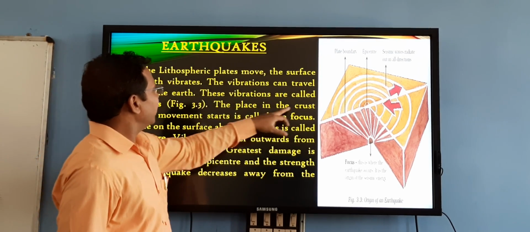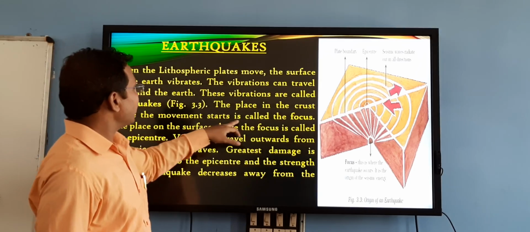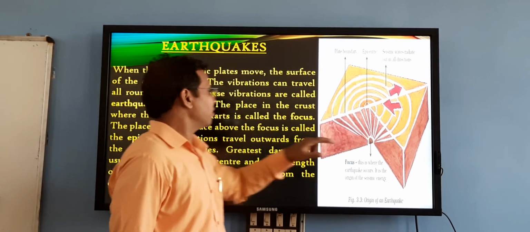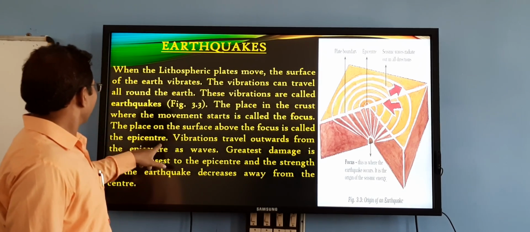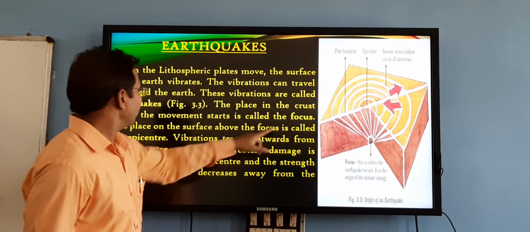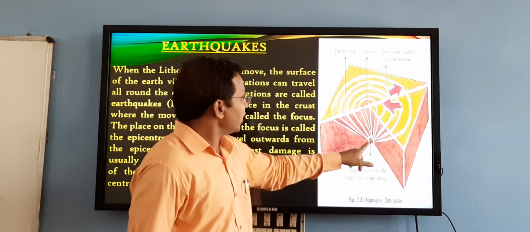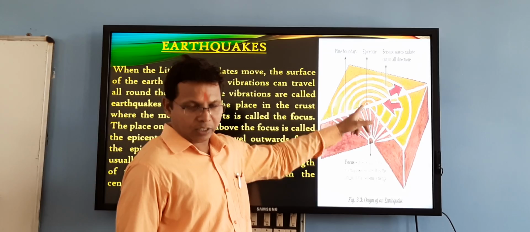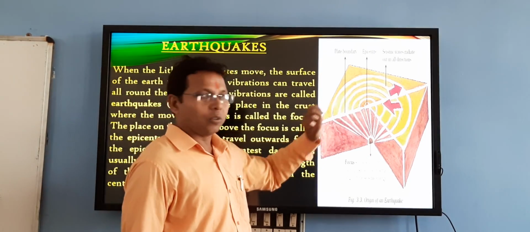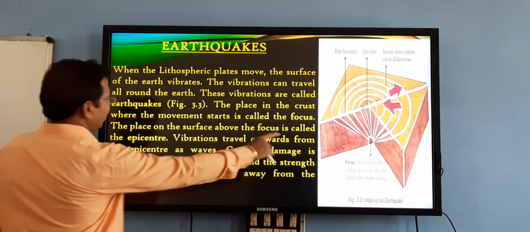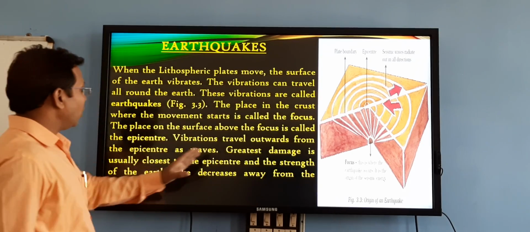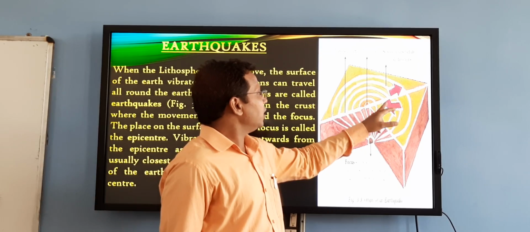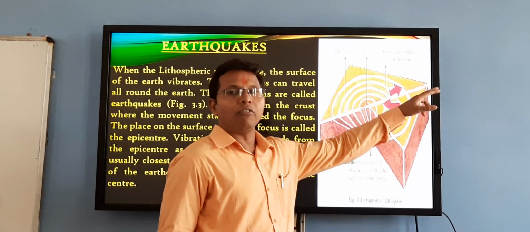The place in the crust where the movement starts is called the focus. The place on the surface above the focus, directly perpendicularly above, is called the epicenter. The vibrations travel outwards from the epicenter as waves.